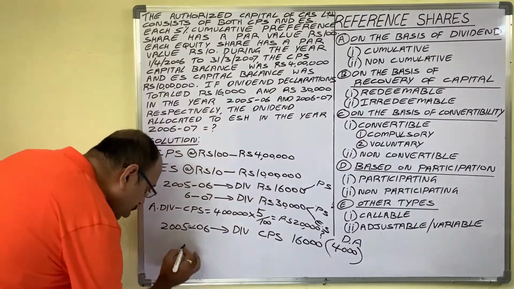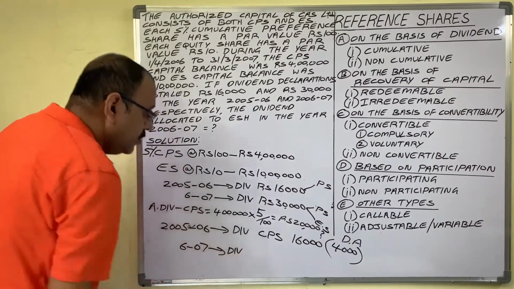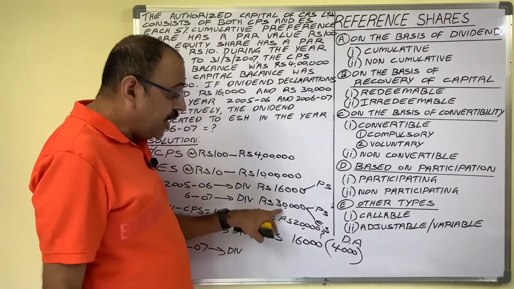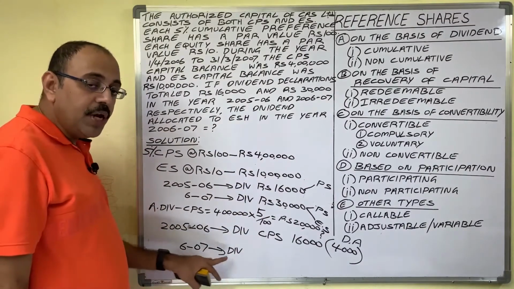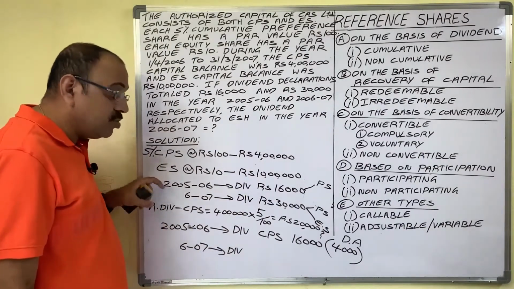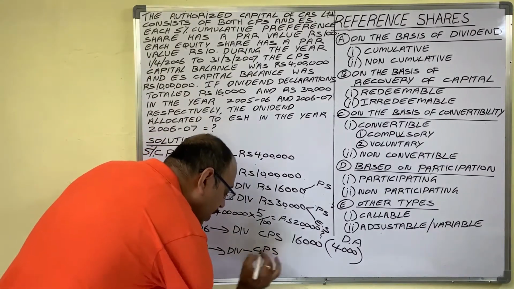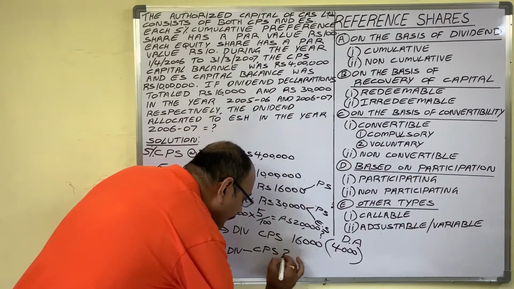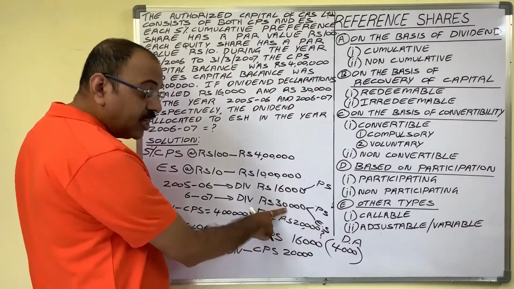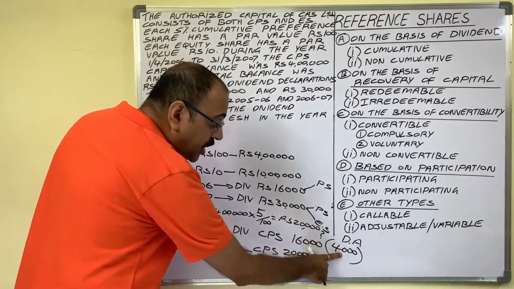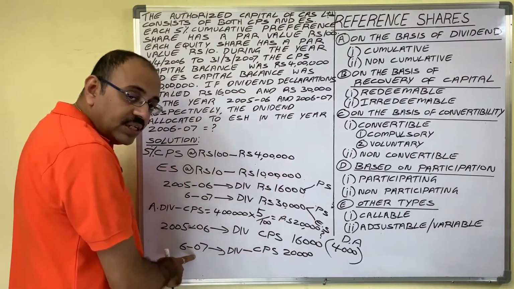Then in the 2006-7 year, the company declared a dividend of 30,000, and to cumulative preference shareholders the annual dividend of 20,000 has to be paid, no? Available profit is 30,000, and the previous year's dividend arrear is 4,000. Now this 4,000 we can clear in 2006 and 7.